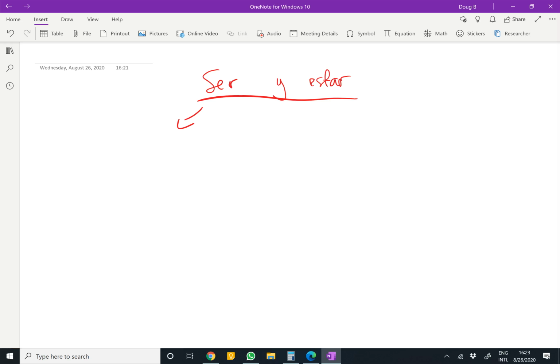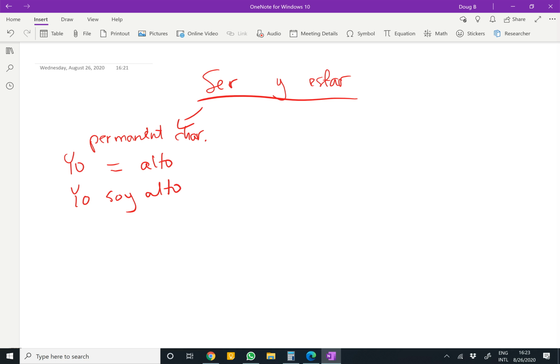So ser gets used for permanent characteristics. And I can't even spell in English. Permanent characteristics is a big, big, big one. So just think of the equal sign being there. Yo alto. Yo soy alto. If you can create some kind of equivalence between yourself or whoever you're talking about and the adjective, right? Yo soy alto. That's a permanent characteristic. That's not going to change.